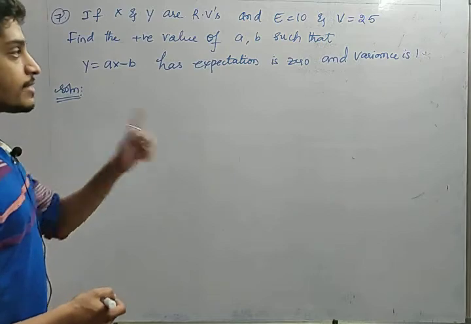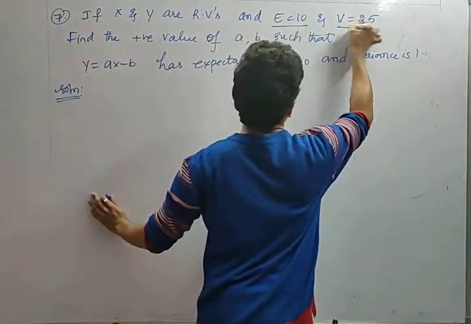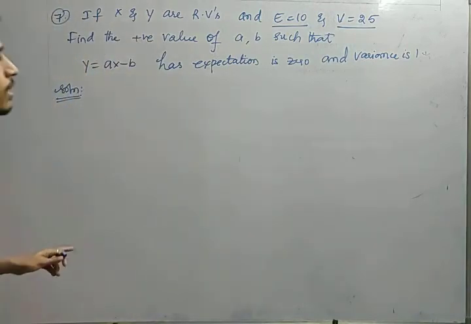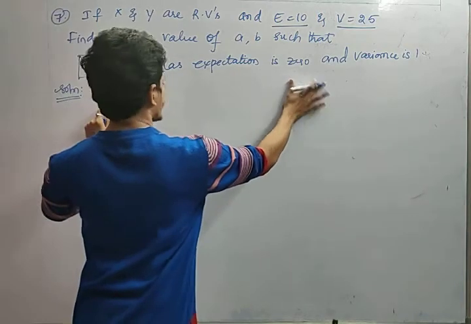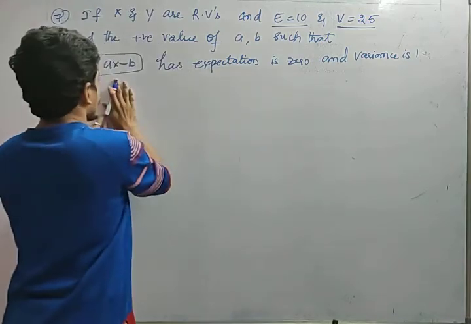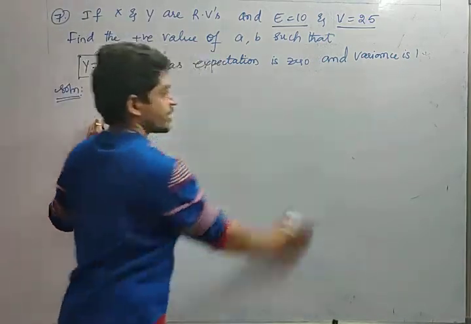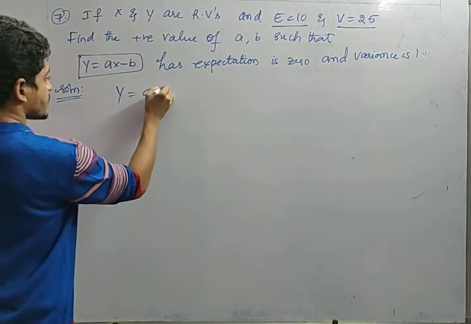If x and y are random variables and expectation of x is equal to 10 and variance is equal to 25, find the positive values of a and b such that y equal to ax minus b has the expectation 0 and variance 1. So fine. He has given us y equal to ax minus b, right?